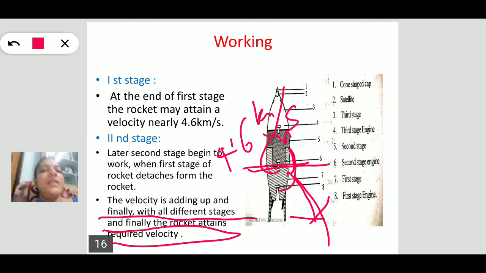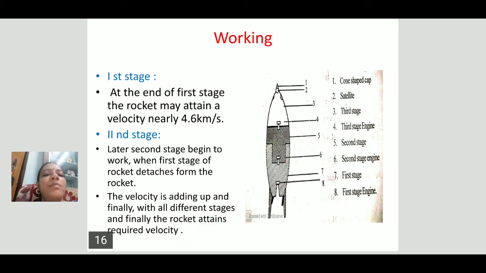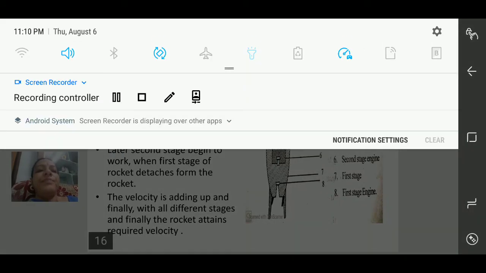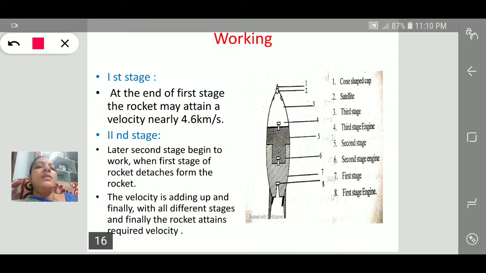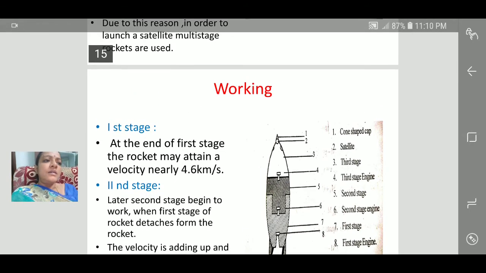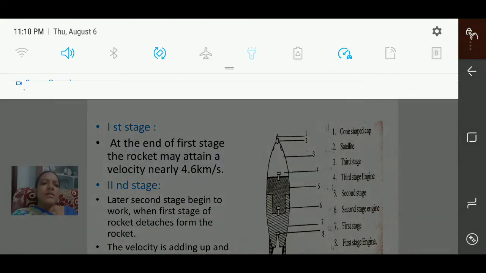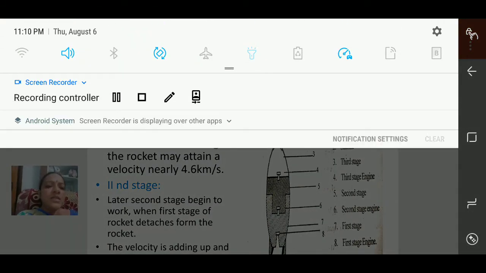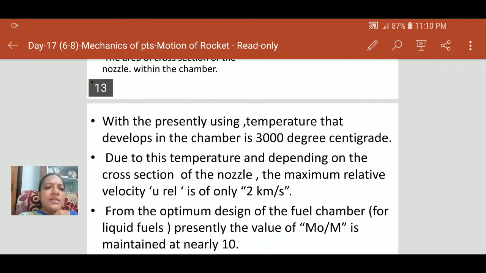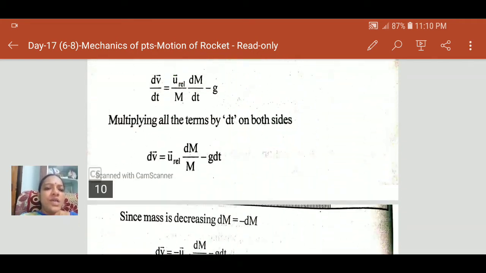This is the design of the multi-stage rocket system. This is today's class. Just recall what we have learnt in this class, that is, motion of rocket.